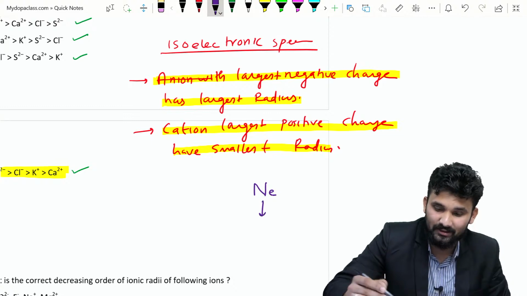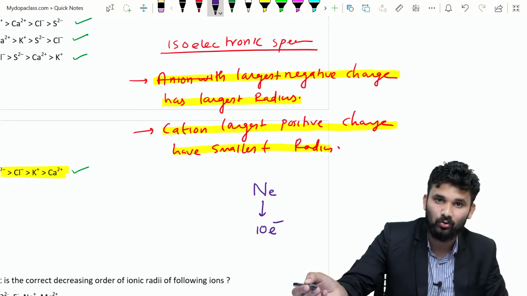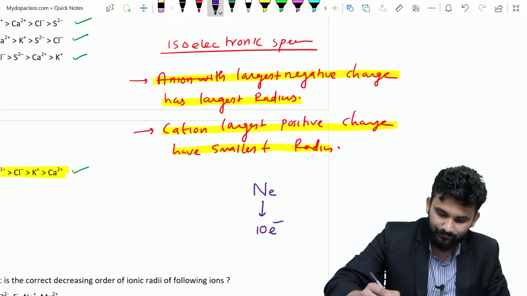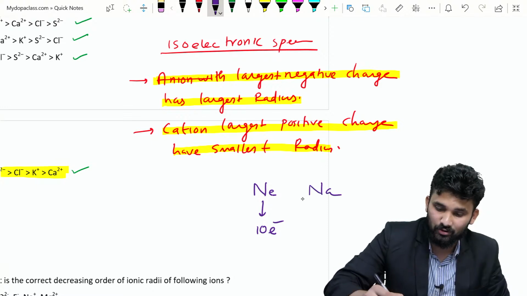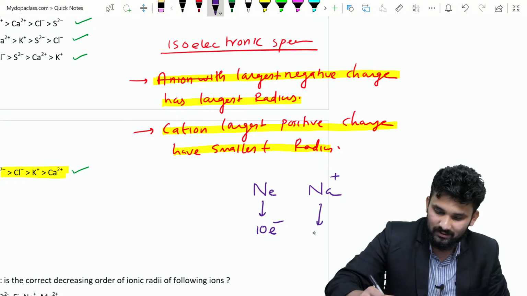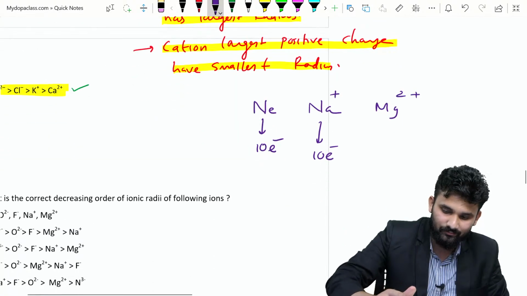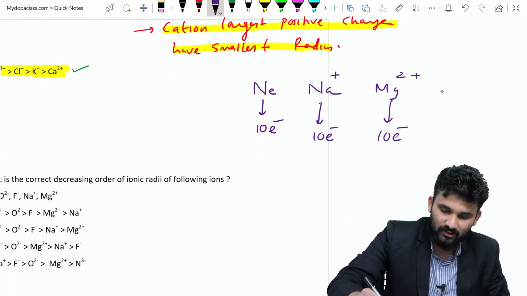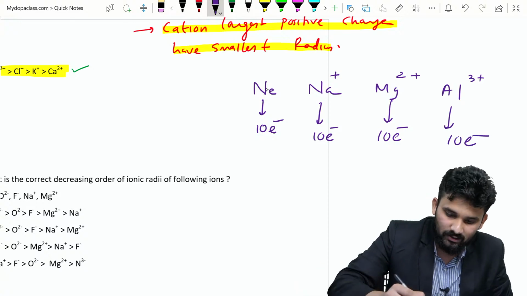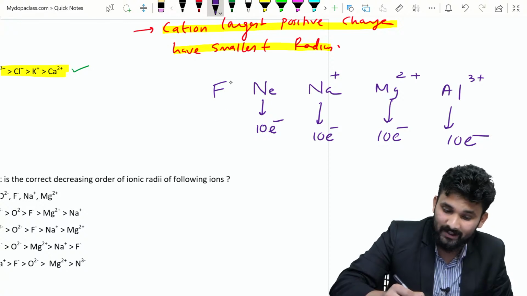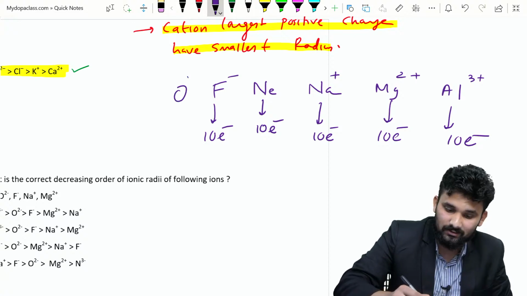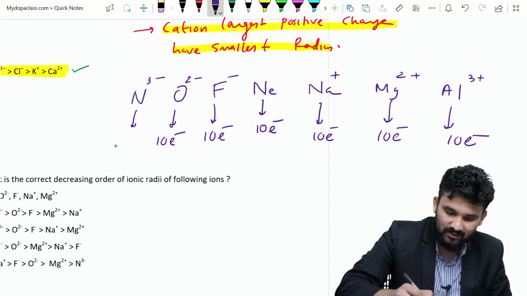Neon is atomic number 10, so the number of electrons is 10. Next is sodium. The atomic number is 11, so Na plus has 10 electrons. Mg is 12, so Mg2 plus has 10 electrons. Aluminium is 13, so Al3 plus has 10 electrons. Fluorine, atomic number 9, gains 1 electron, so F minus has 10 electrons. Oxygen is 8, so O2 minus has 10 electrons. Nitrogen, N3 minus, has 10 electrons.